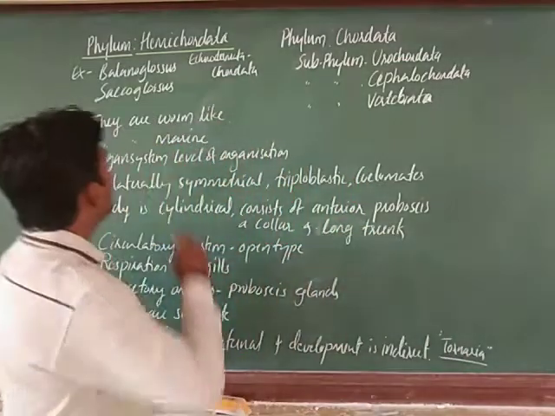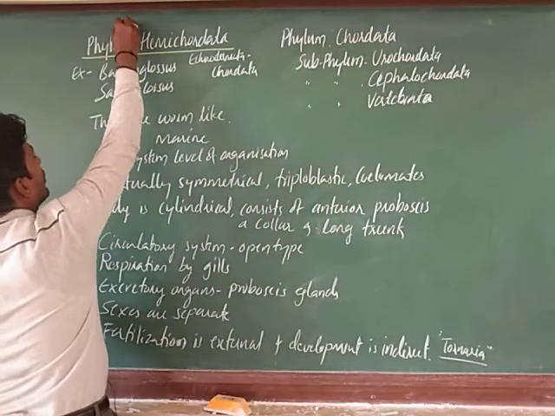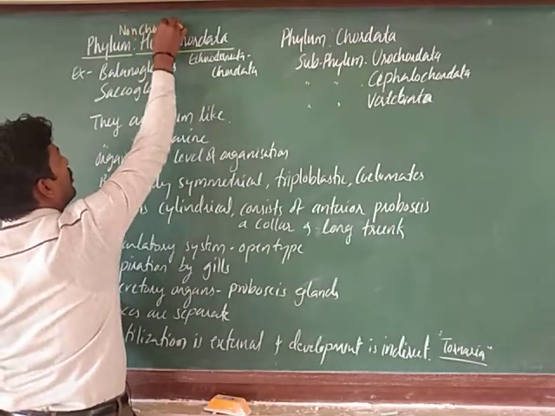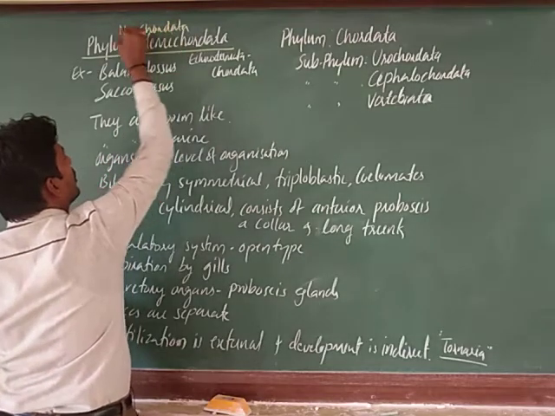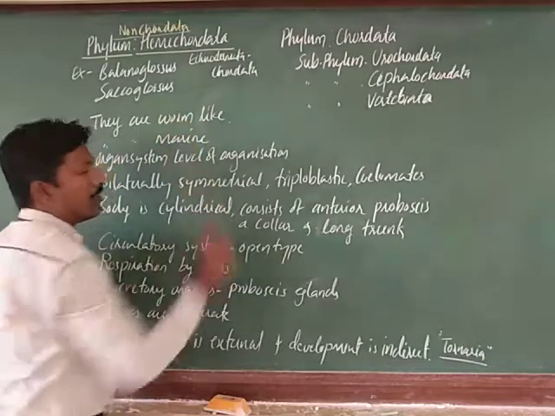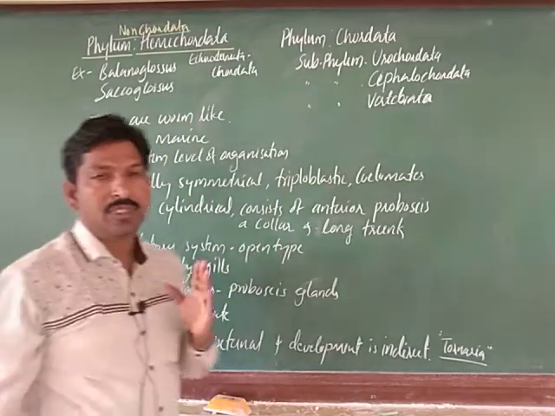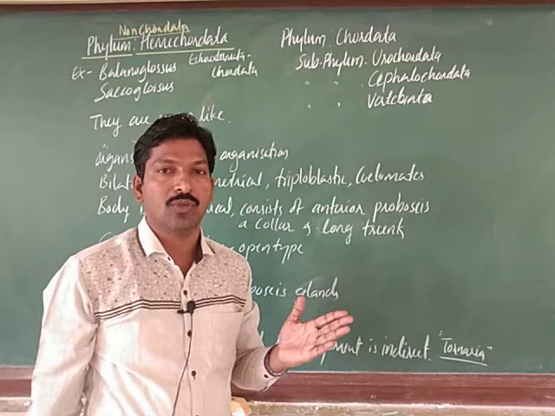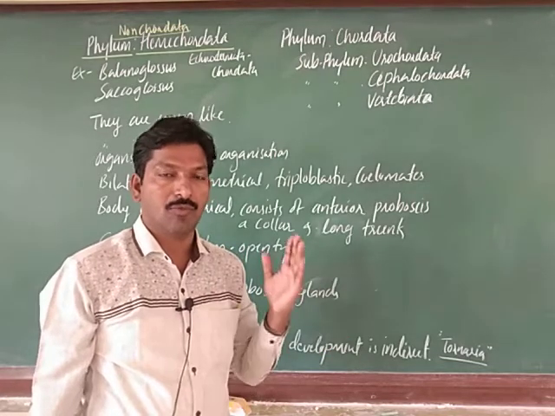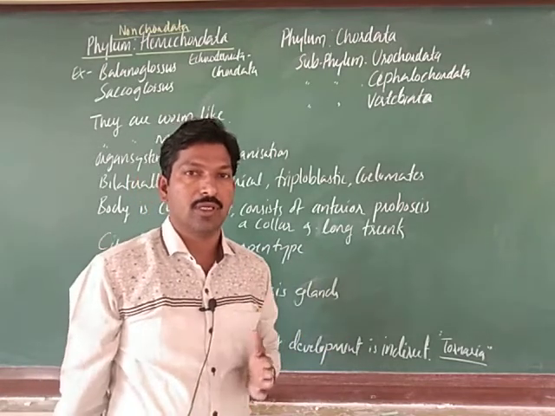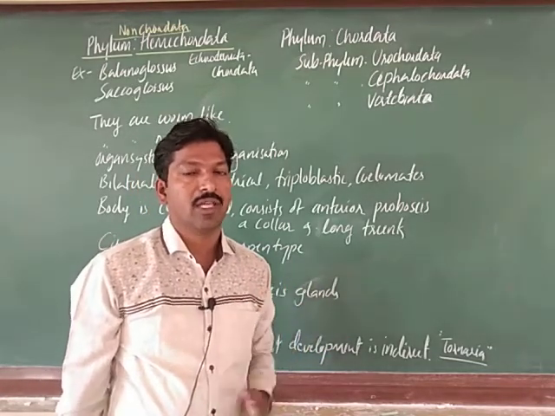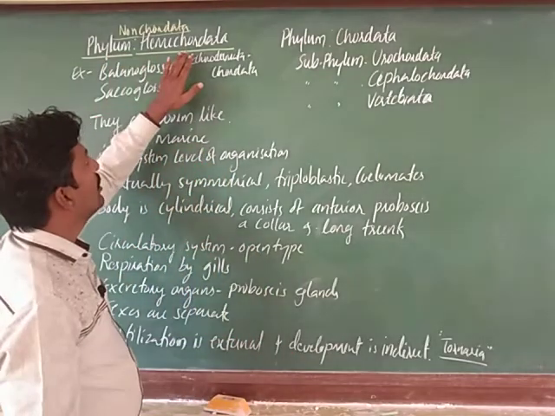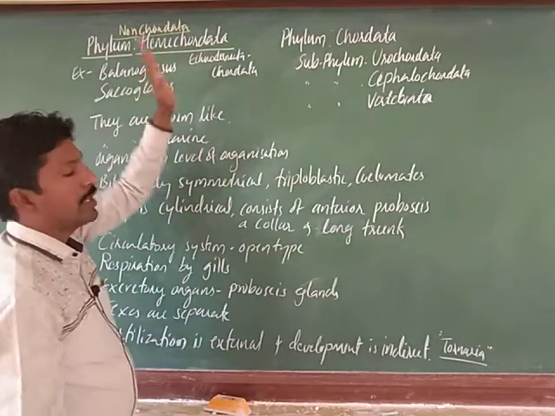See this non-chordata, already we discussed 9 phyla, from Porifera to Echinodermata. And here the last phylum, Hemichordata, also comes under non-chordata, you remember.